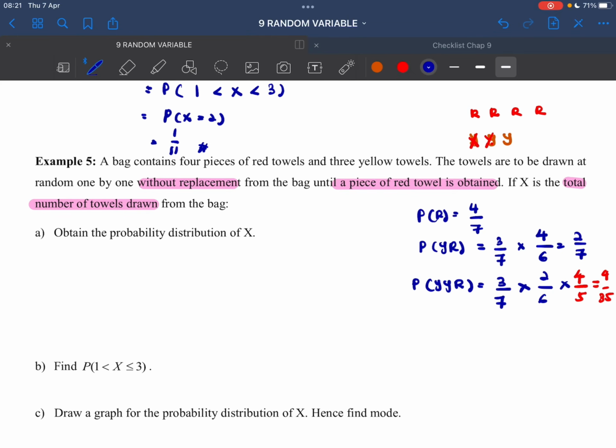And the last one, we take yellow, yellow, yellow, and then only we get red, because the yellow is finished, there are only 3 yellow. So we have P(yellow, yellow, yellow, red).